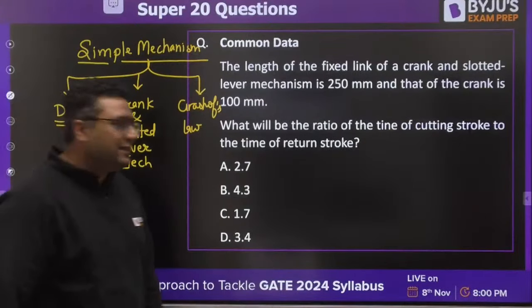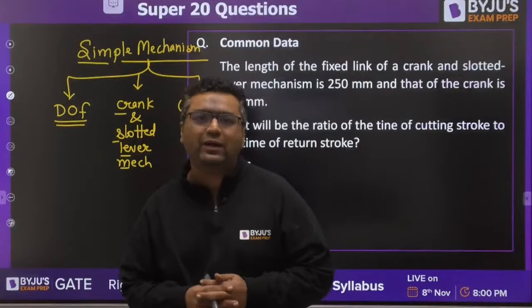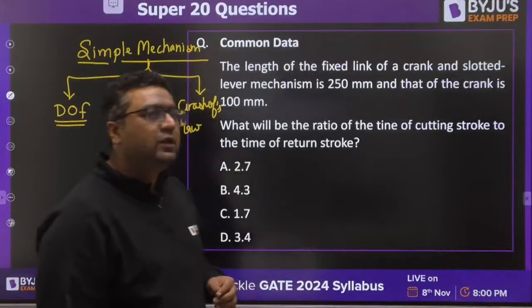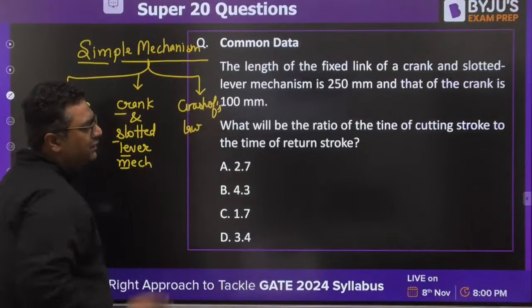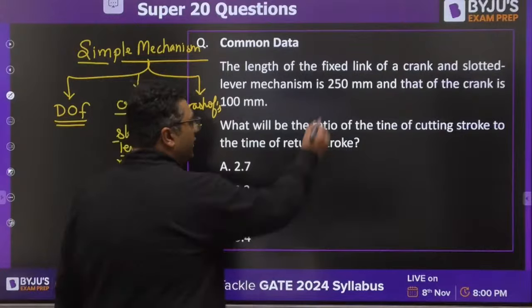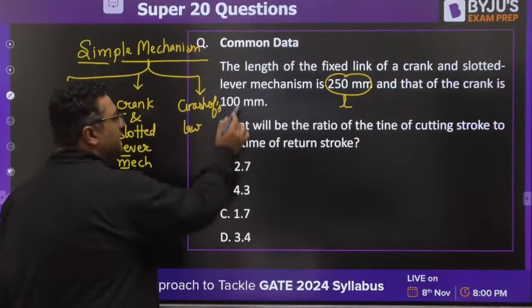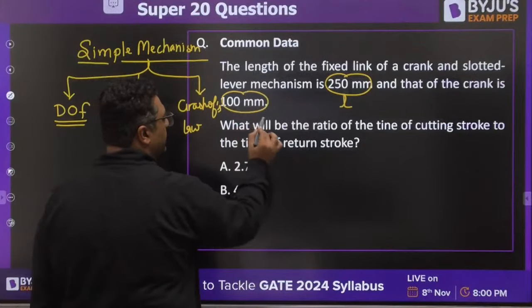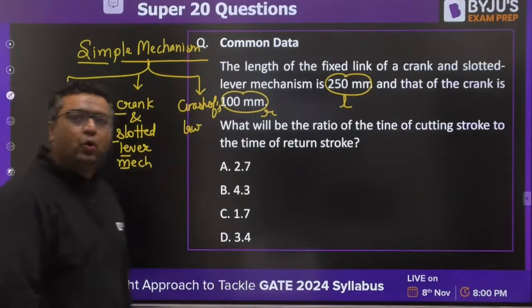So you can see, guys, this question is from crank and slotted lever mechanism. This question says the length of the fixed link of a crank and slotted lever mechanism is 250 mm. So they have given you the value of L. They are saying that the crank has a length of 100 mm, which is nothing but R. And they are asking the ratio.